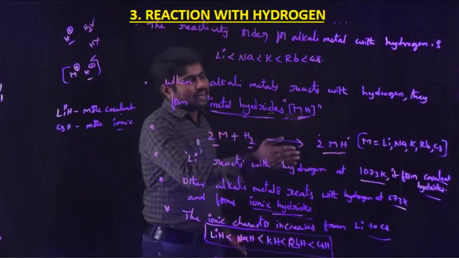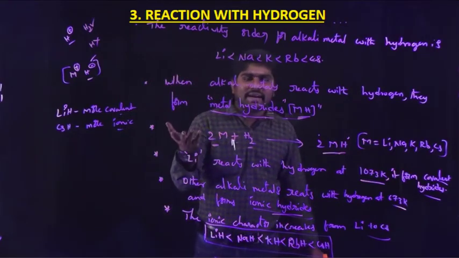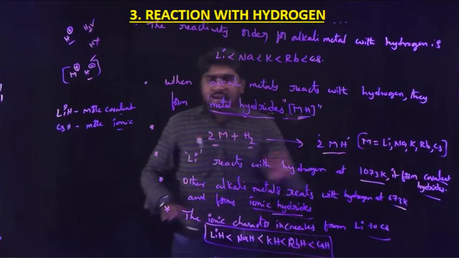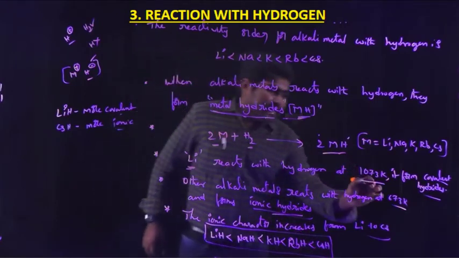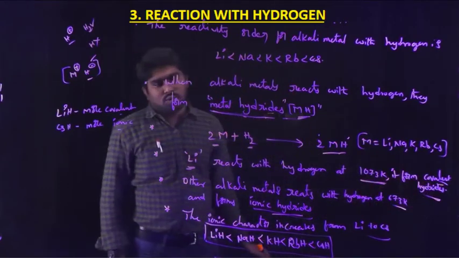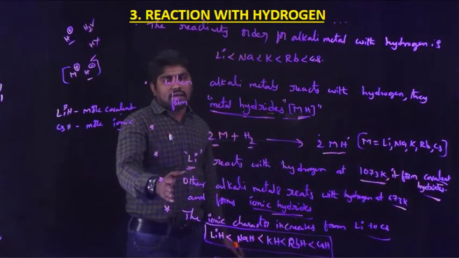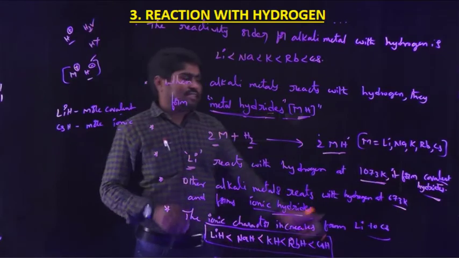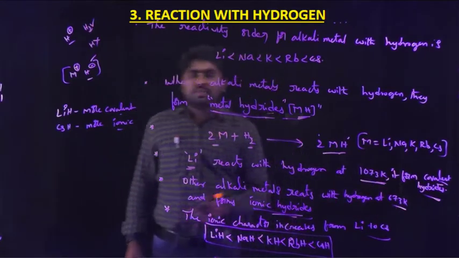These metal hydrides are of two types, either covalent metal hydrides or ionic metal hydrides. Here lithium forms covalent hydrides at 1073 Kelvin, but other alkali metals react with hydrogen at 673 Kelvin and form ionic hydrides.